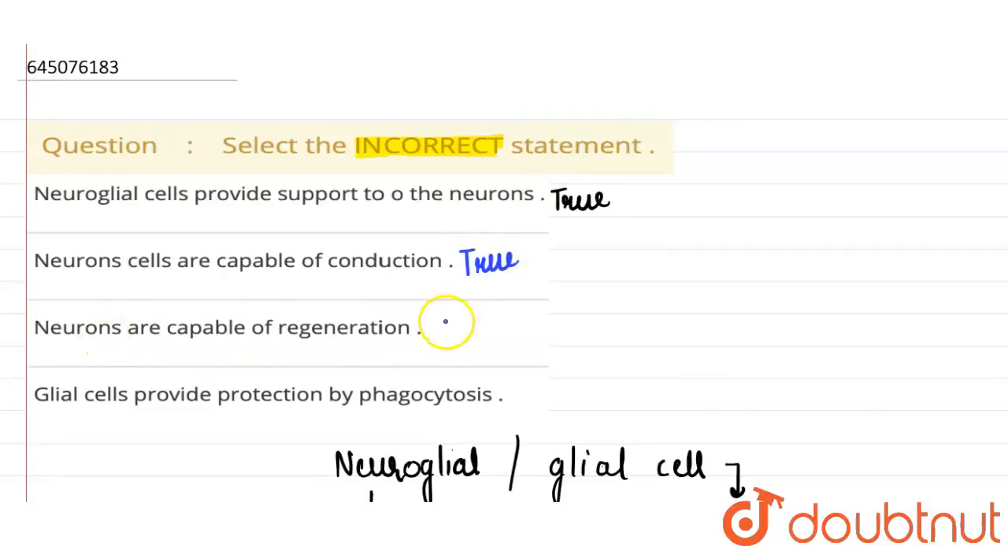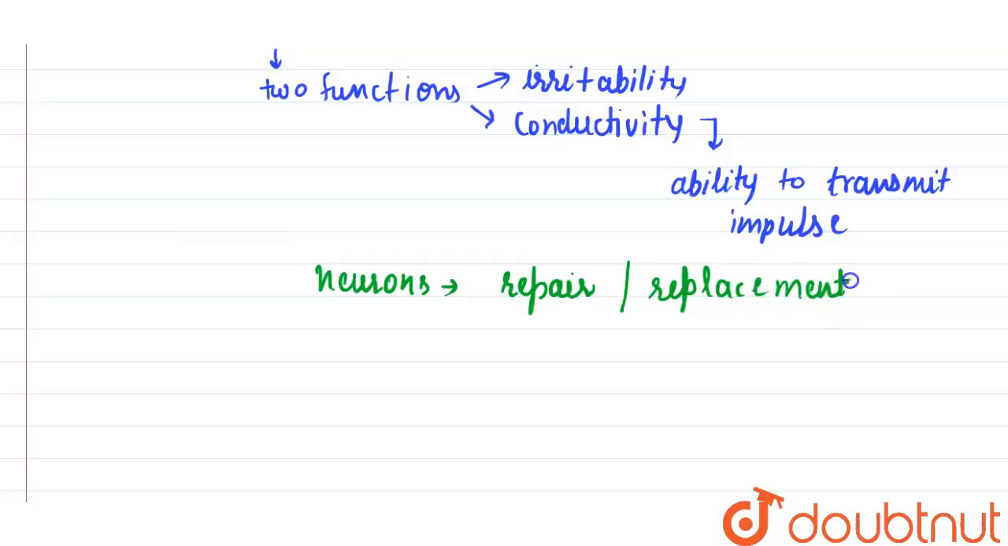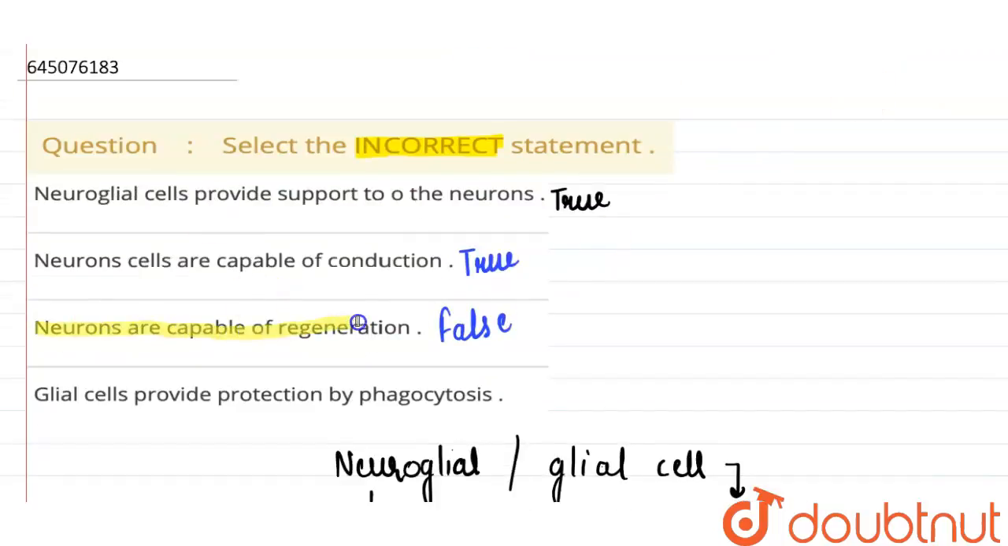Next is neurons are capable of regeneration. This statement is false here. Why? Because neurons can only repair the damage or replace themselves. They do not have the capacity of regeneration. That's why it's a false statement here.